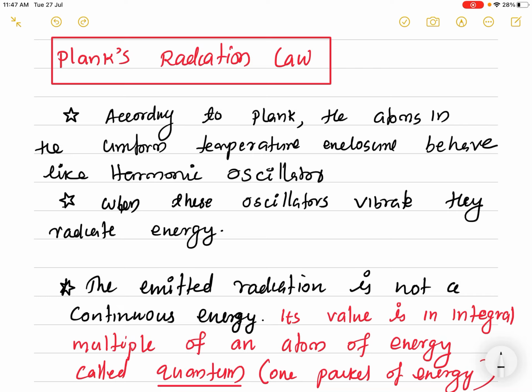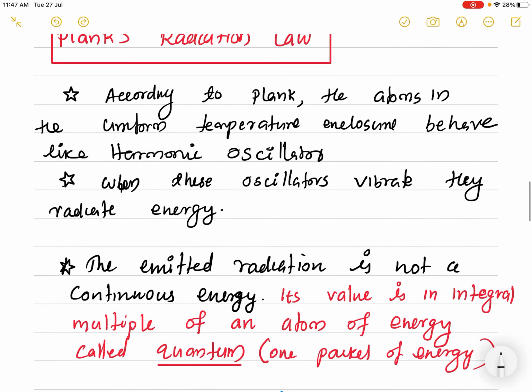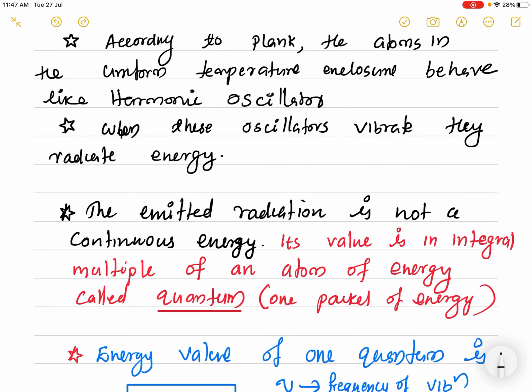When these harmonic oscillators vibrate, they can radiate energy. It's a good idea: when an oscillator vibrates, energy emission can happen. The important thing is that this emitted radiation is not continuous energy.